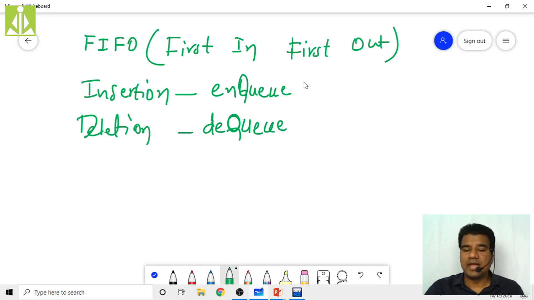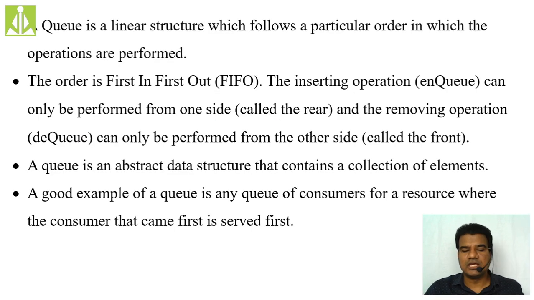Element insertion, NQ; element deletion, DQ. NQing elements means we are inserting new elements. DQing elements means we are removing elements from the queue.